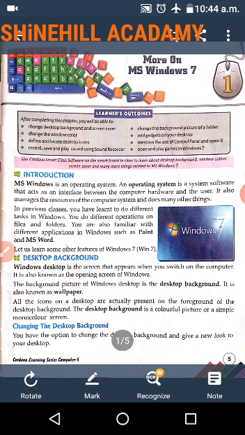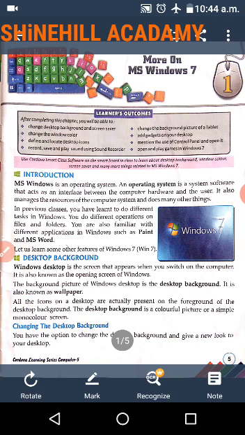In previous classes, you have learned to do different tasks in Windows. You do different operations on files and folders. You are also familiar with different applications in Windows such as Paint and MS Word. Let us learn some other features of Windows 7.